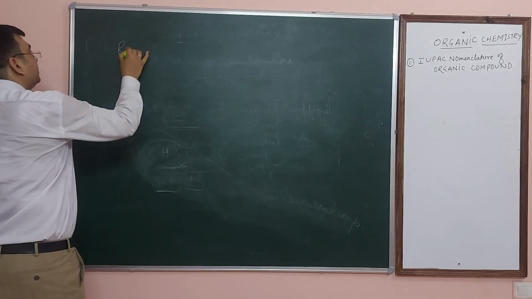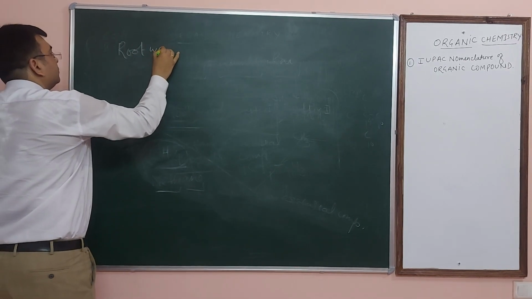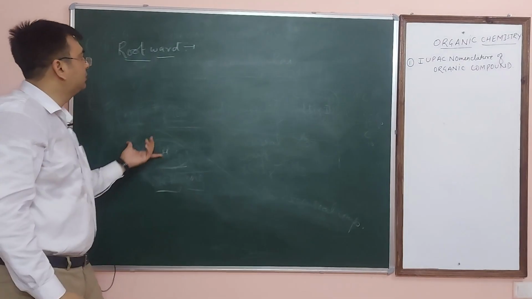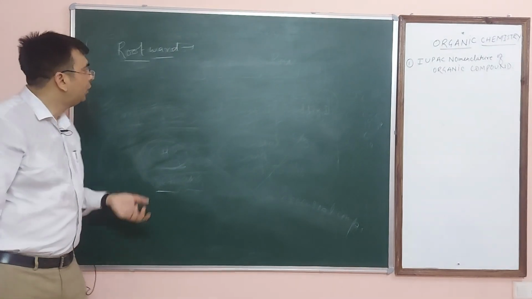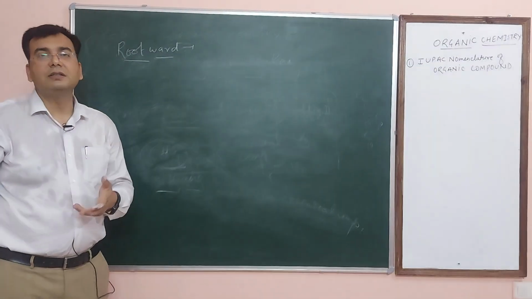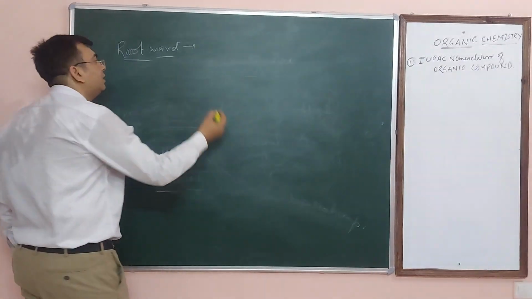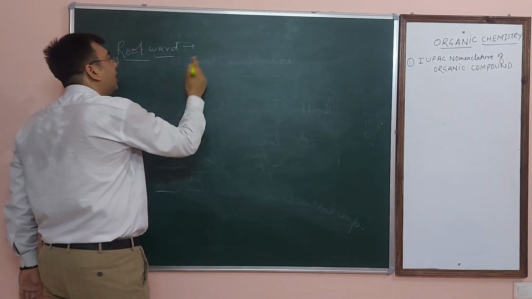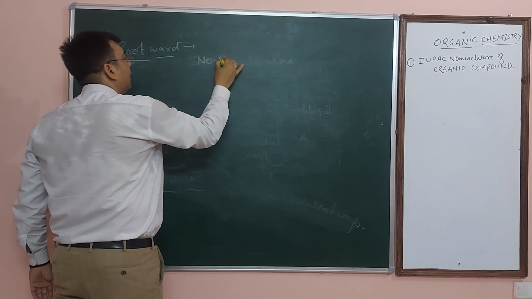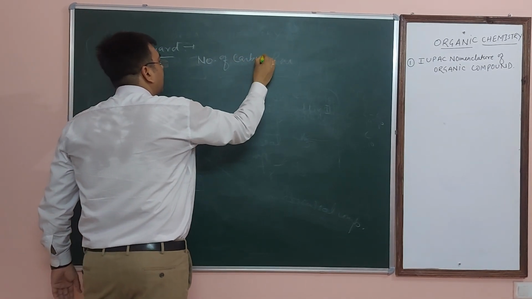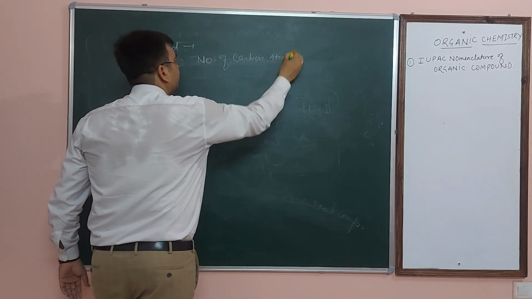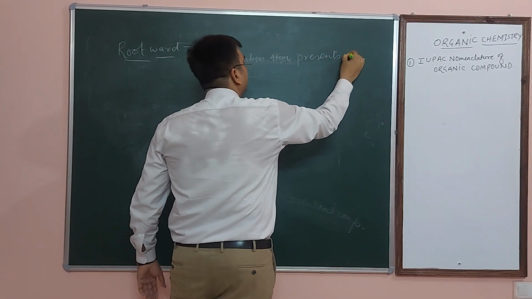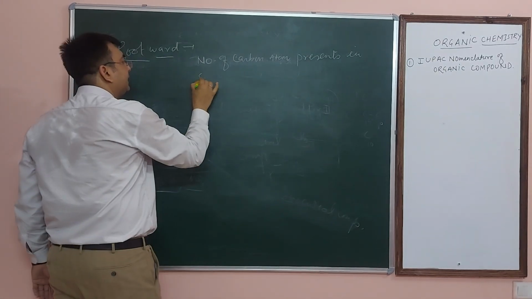How will we explain the root word? Root word means the total number of carbon atoms present in the selected chain, or you can say the number of carbon atoms present in the selected chain.